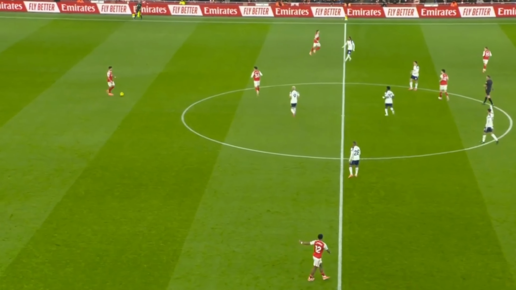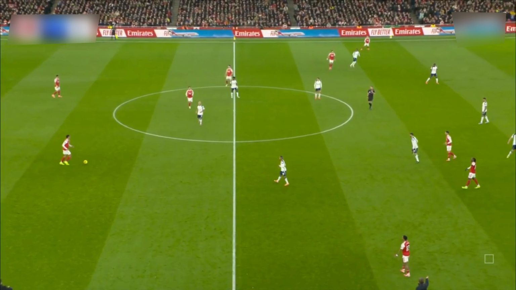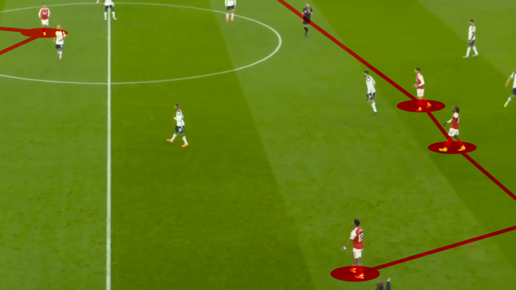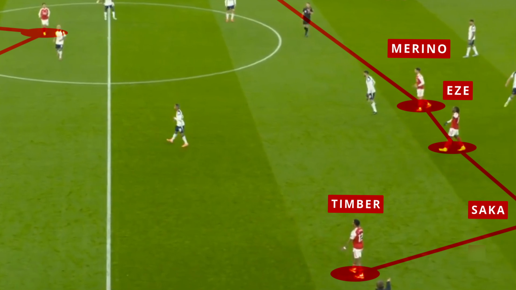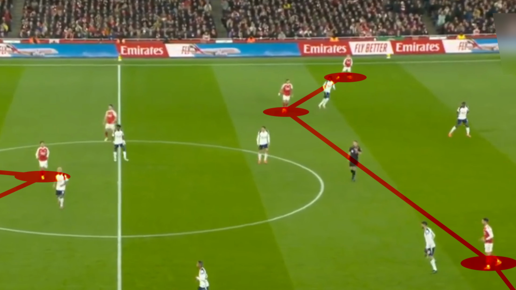For example here, Arsenal is in mid block, Calafiori is moving forward, and Timber is also pushing high to occupy the flank area. In the next moment, there are only 2 center backs left with 1 pivot and there are now 6 players on the opponent defense line. They can create overloads, such as on the right side, where Timber, Eze, Saka, and center forward Marino shifted to overload the opponent defense line. These quick overloads are very effective to move the ball ahead, and still there are two players to attack from the other side.